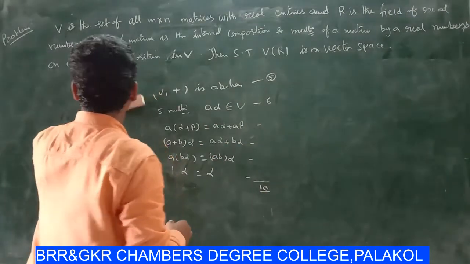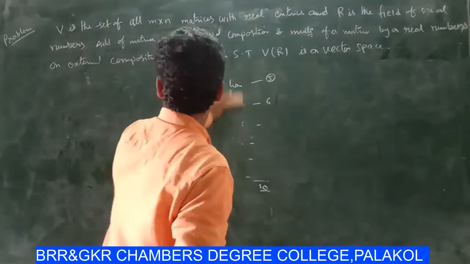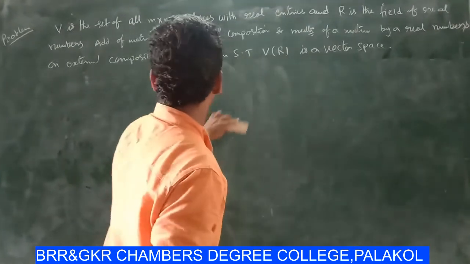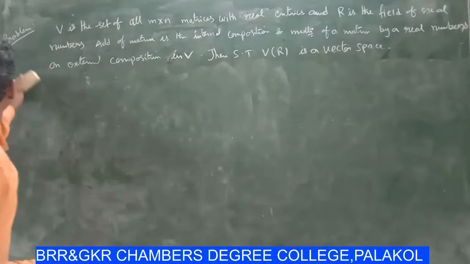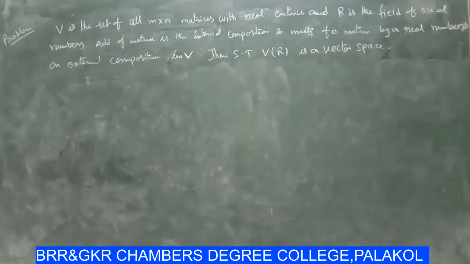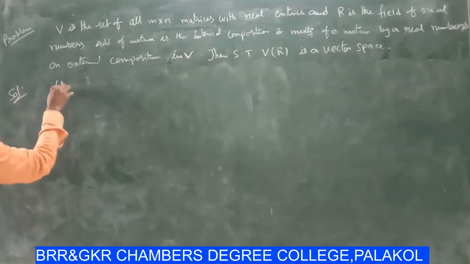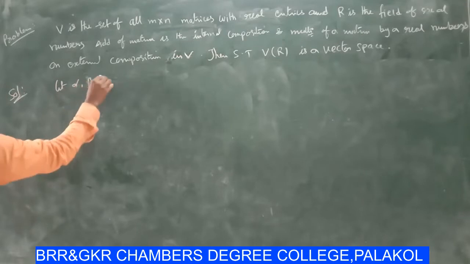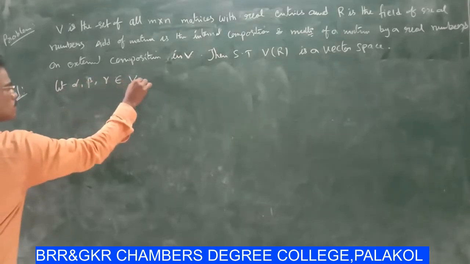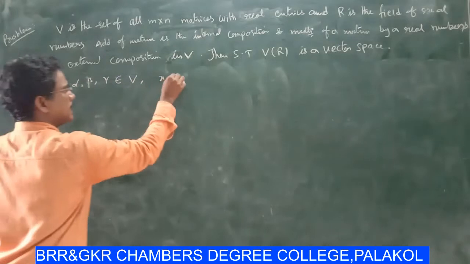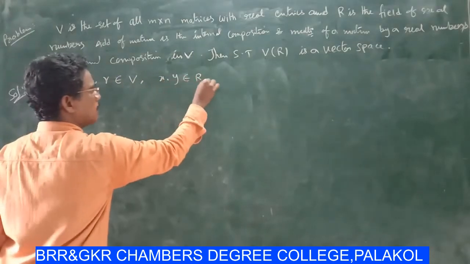First, let us consider alpha, beta, gamma belonging to V and x, y belonging to R.